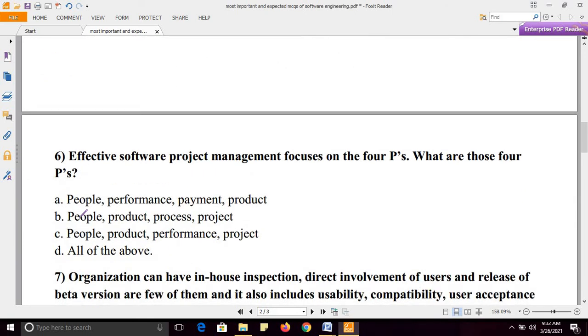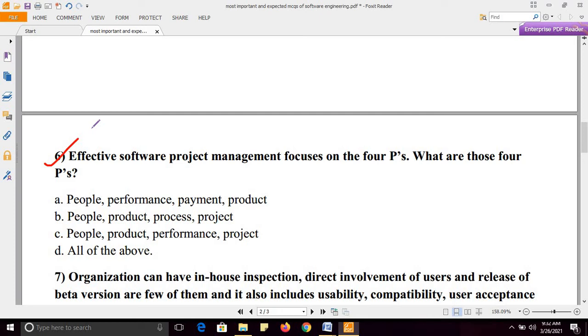Next question. Effective software project management focuses on the 4 P's. What are those 4 P's? Very important question. People, performance, payment, product.